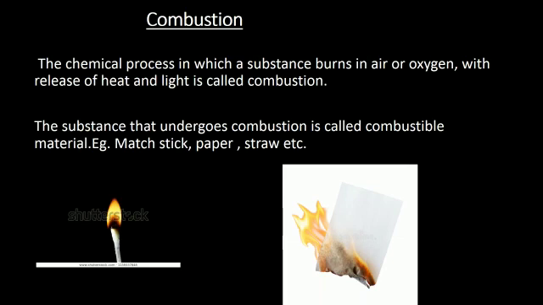And there are some materials which do not burn to produce heat and light. They are called non-combustible materials. Examples: glass, rubber or iron nails. And these combustible materials can be solid, liquid or in gaseous states.